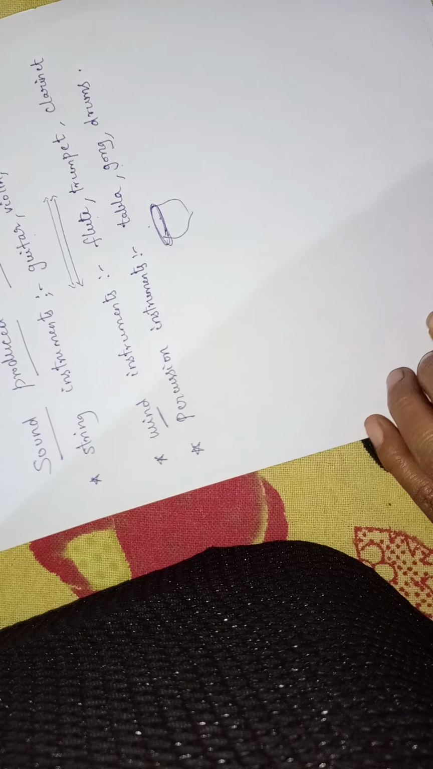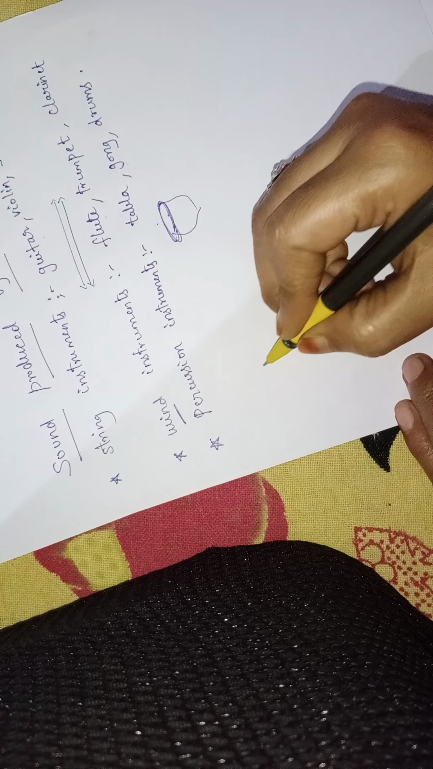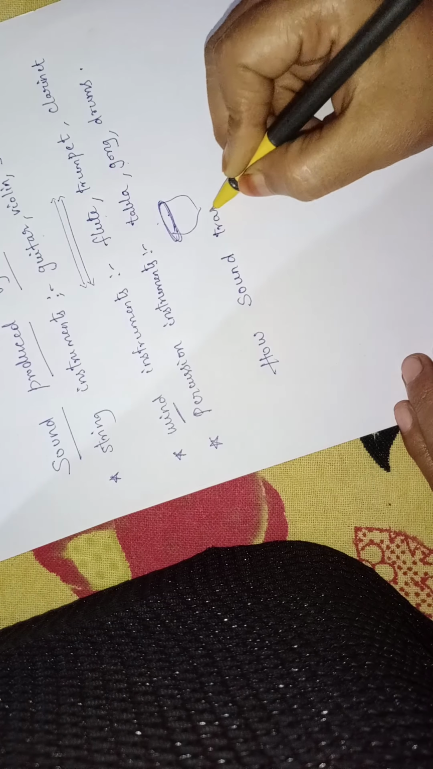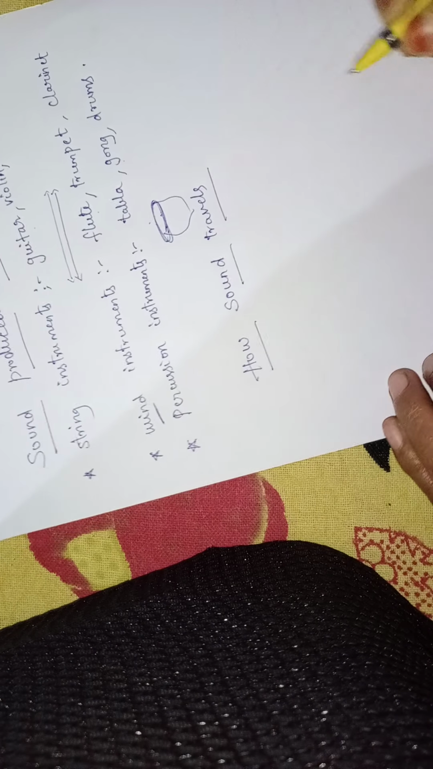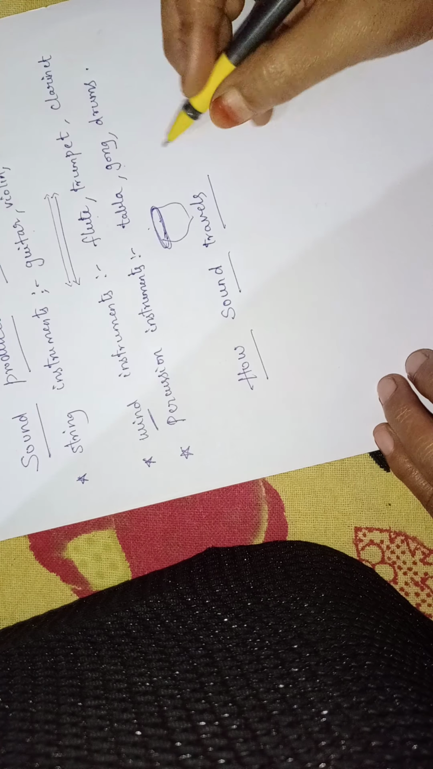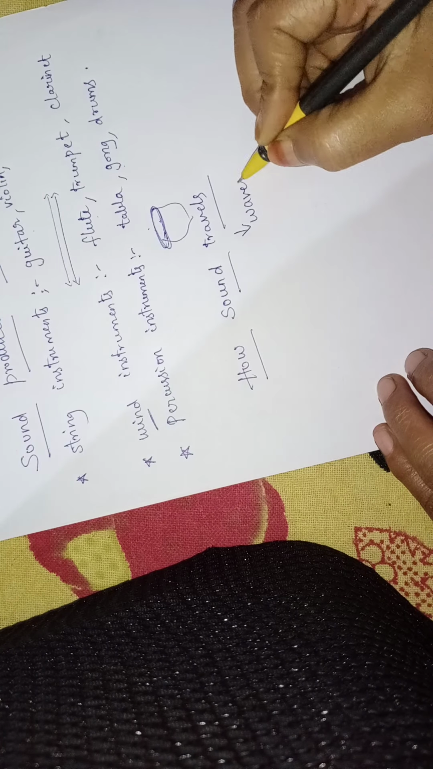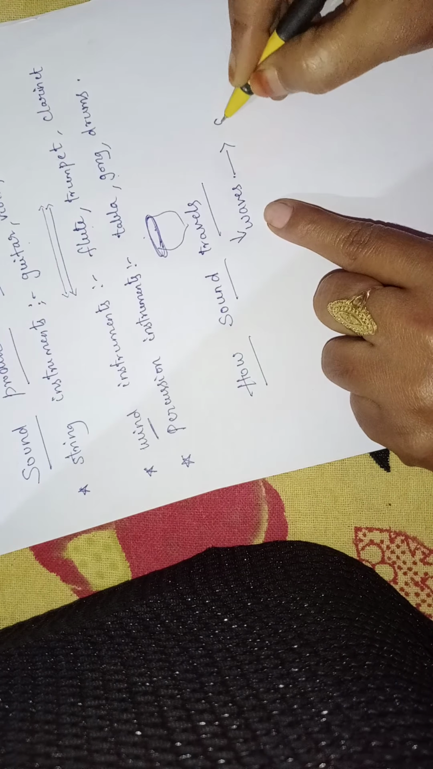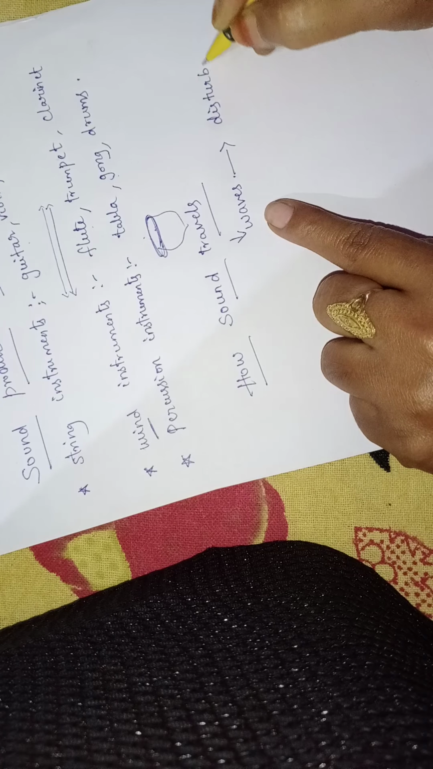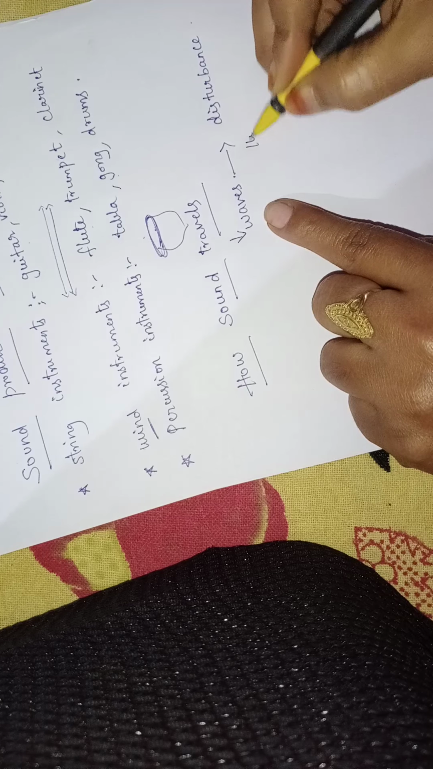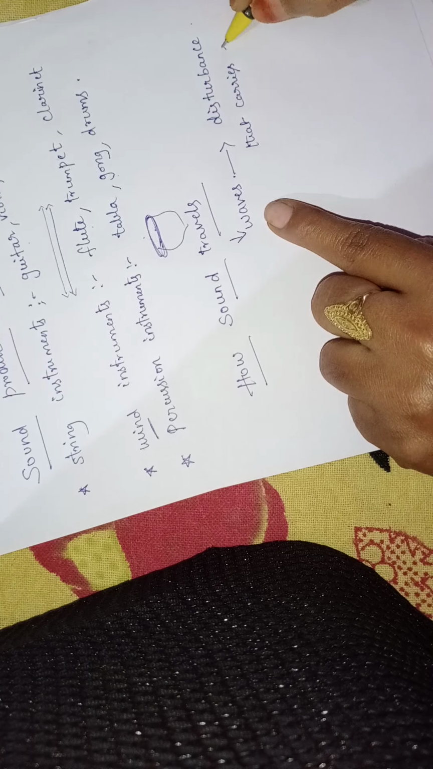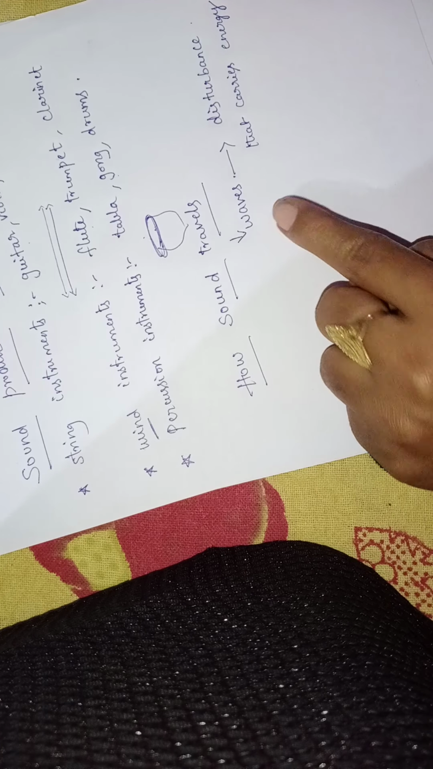Then how does sound travel? Next topic is how sound travels. Sound travels in the form of waves. What is a wave? A wave is nothing but a disturbance. A wave is a disturbance that carries energy. Only it carries the energy,